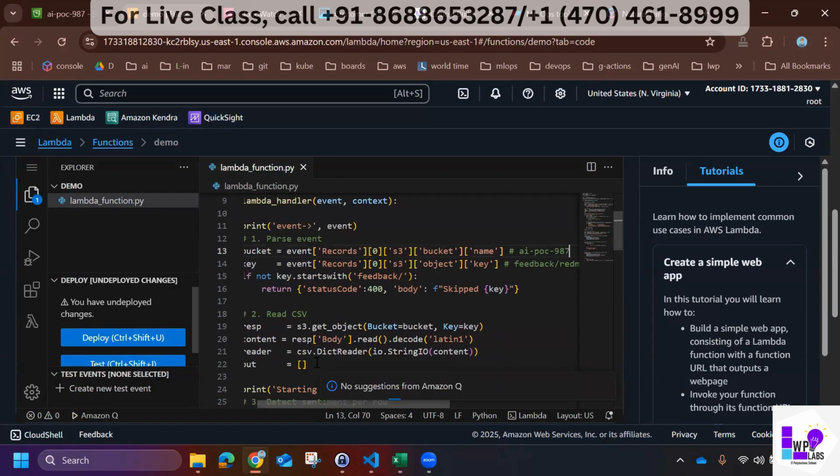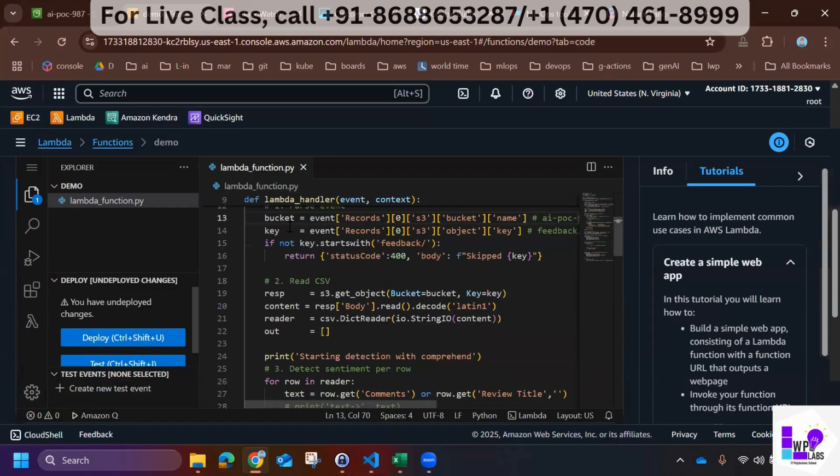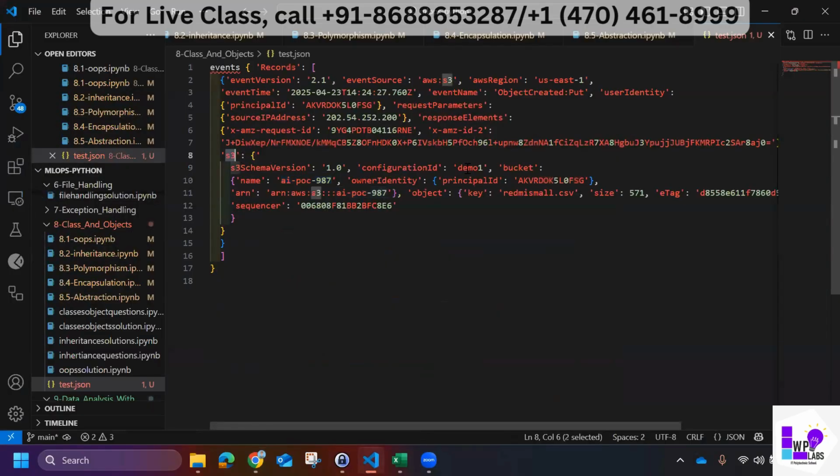In the same way, I can extract the key also. See, events, record, 0, S3, object, and then key.